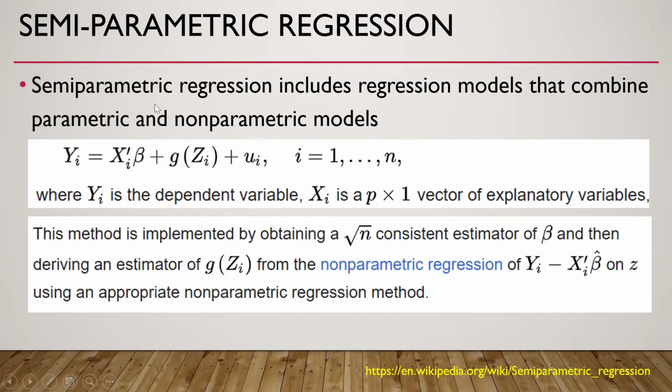So this is about semi-parametric regression. It includes a regression model that combines a parametric term and a non-parametric term. Readers who are interested can go to this site on Wikipedia to start understanding semi-parametric regression.